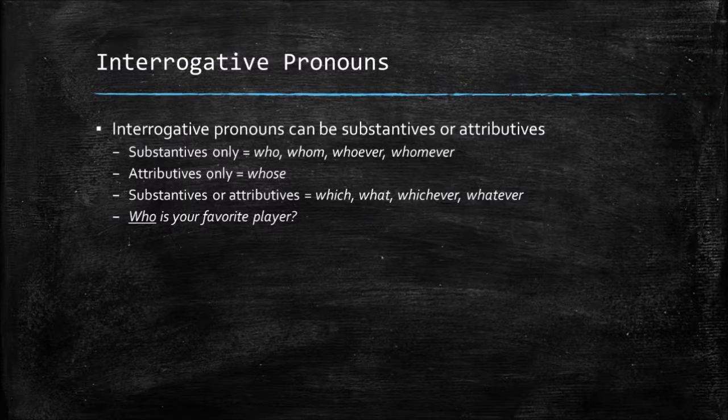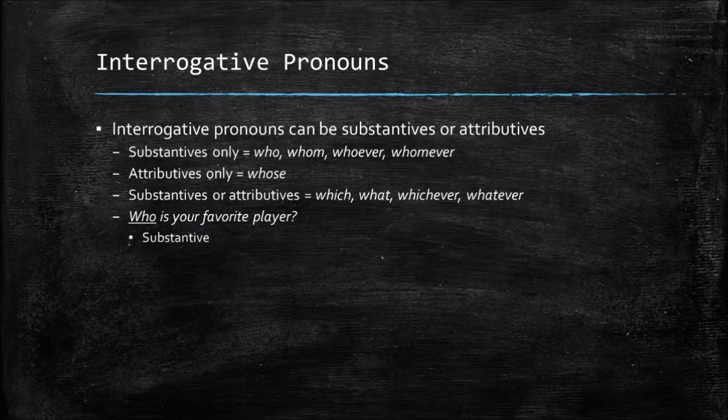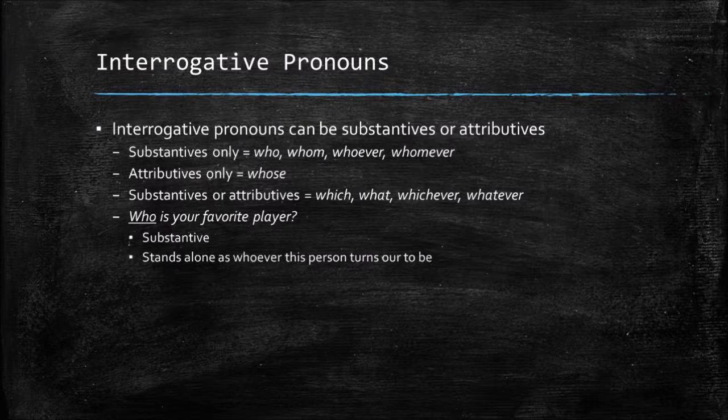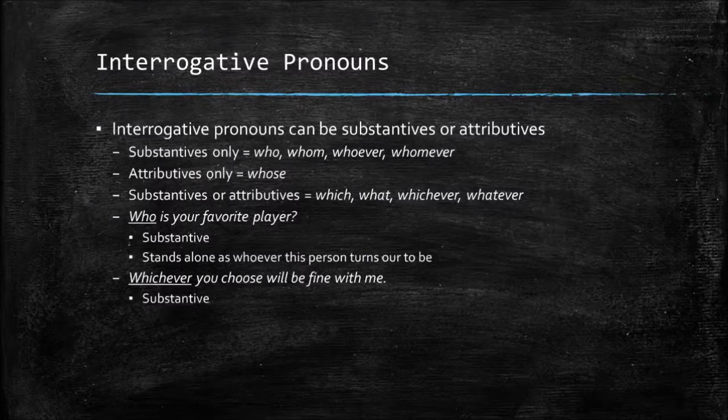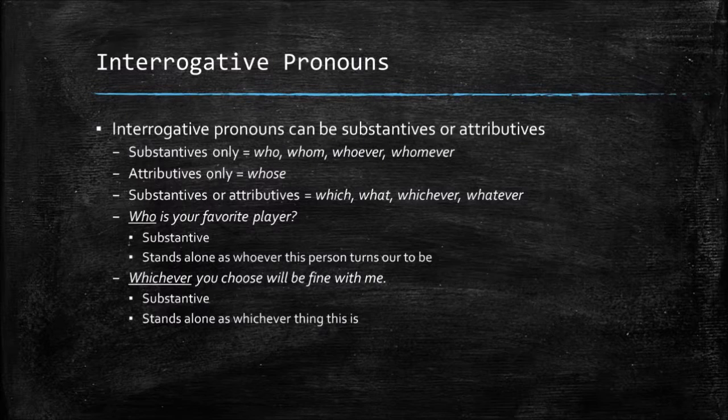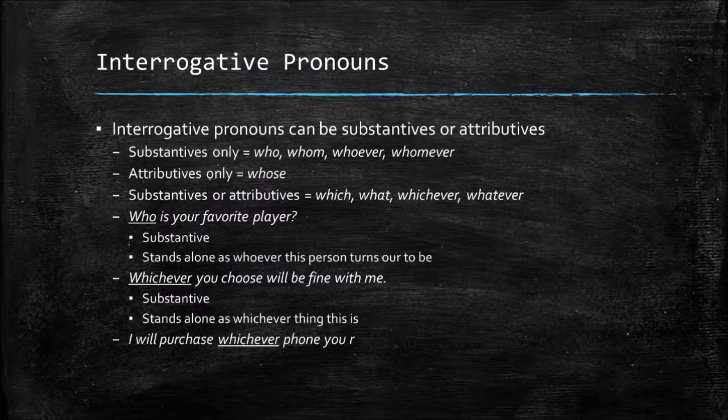For example, who is your favorite player? That's acting as a substantive there because the antecedent is a person. It would stand alone as whoever this person turns out to be. In another sentence, whichever you choose will be fine with me. Whichever here is acting as another substantive because it stands alone as whichever this thing is. Whichever you choose. The answer to our question is going to be the antecedent, whichever this thing is.